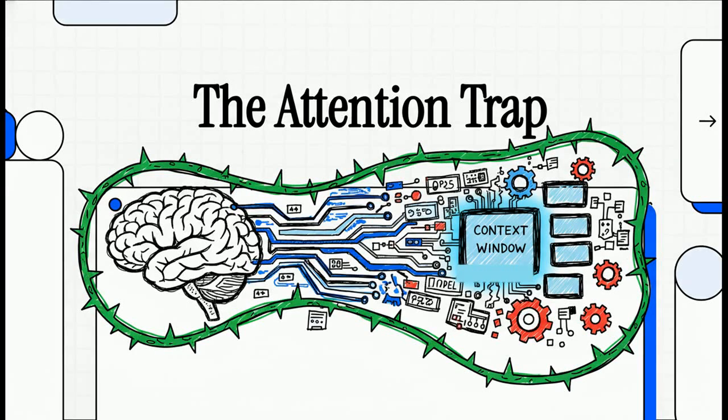All right, let's talk about a paradox that's probably hitting a lot of you AI engineers right where it hurts. This promise of giant context windows versus the reality that our models are still failing in weird ways. We're going to explore what I call the attention trap.